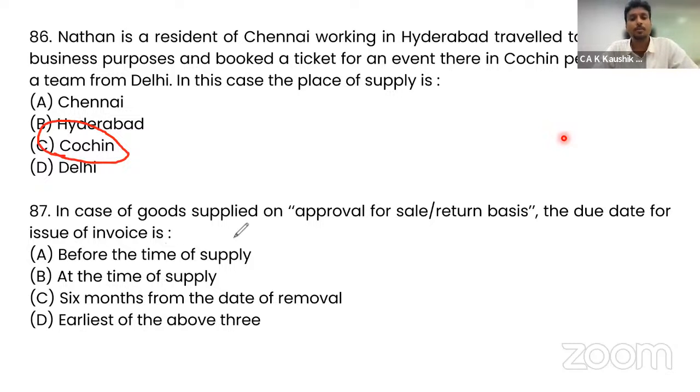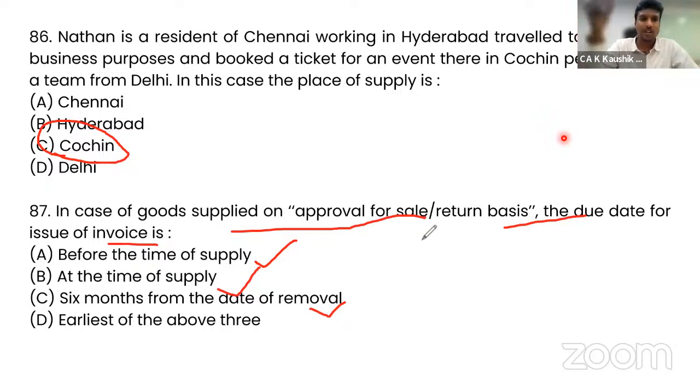In case of goods supplied on approval for sale or return basis, the due date for issue of invoice is before the supply, at the time of supply, or 6 months from the date of supply, or earliest of the above 3. So it is earliest of the above 3. If it is given on sale, when it is sold, actually before that you should give the invoice, or at the time of supply, you should give it. Or if it is not at all sold, by 6 months, you should give the invoice. So earliest of the above 3.